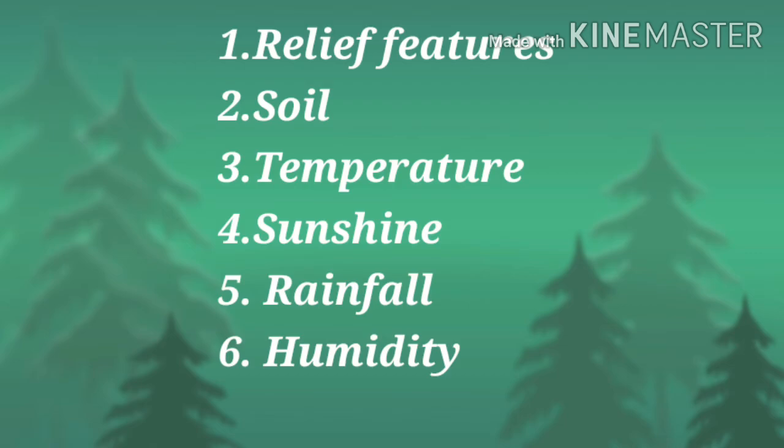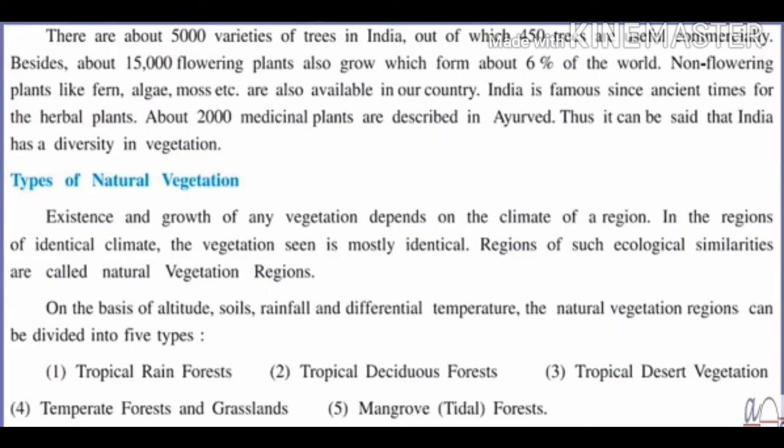Different kinds of vegetation according to the sunshine, soil, temperature, relief features and humidity are the reasons why we have diversity in vegetation. Now, let's see types of natural vegetation. Existence and growth of any vegetation depends on the climate of a region. In regions of identical climate, the vegetation seen is mostly identical. Regions of such ecological similarities are called natural vegetation regions.